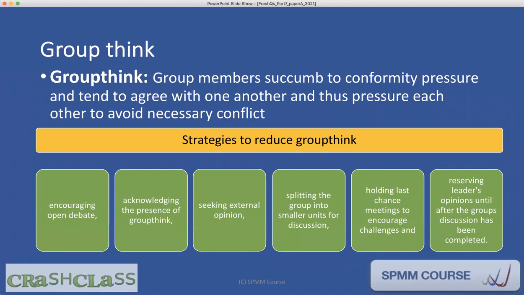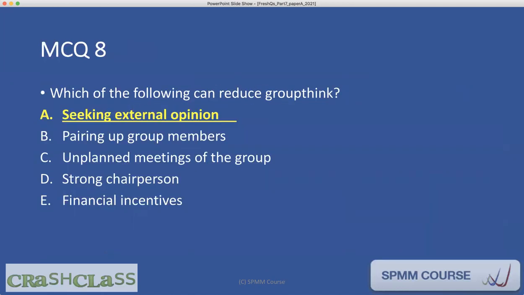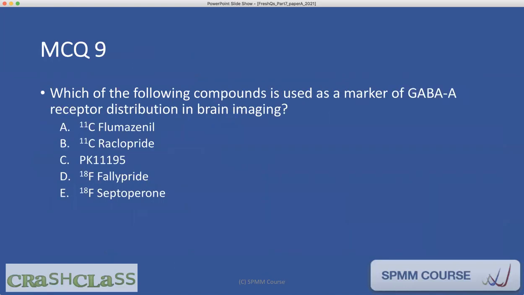So to reduce groupthink, you have to seek external opinion. Pairing group members, unplanned meetings, strong chairperson, giving money, these things do not help. Seeking external opinion will help. Question 9, which of the following compounds is used as a marker of GABA A receptor distribution in brain imaging? 11C flumazenil, 11C raclopride, PK11195, 18F fallypride, 18F septopuron.